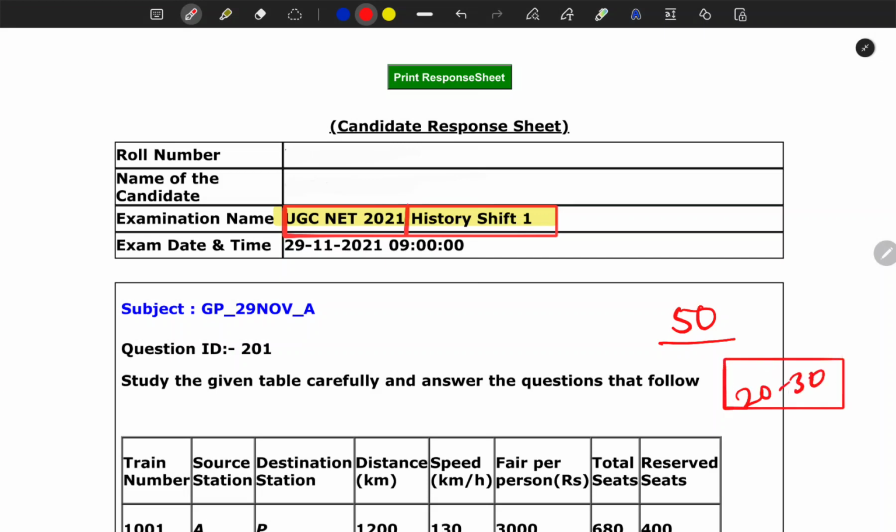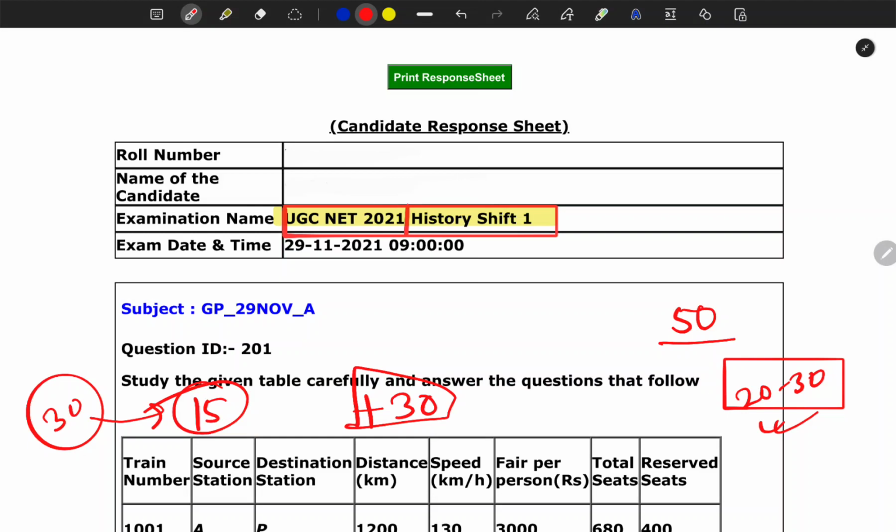If you watch this video till the end, and all the PYQ videos which will be uploaded by me here, you will be able to hit these 20-30 questions very easily. If you do 30 difficult questions with logic and get 15 out of 30, you will net 30 marks more than what you deserve. So this is the idea behind these lectures, and this is not just a PYQ analysis. Let us proceed then.